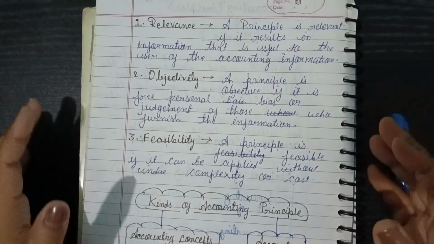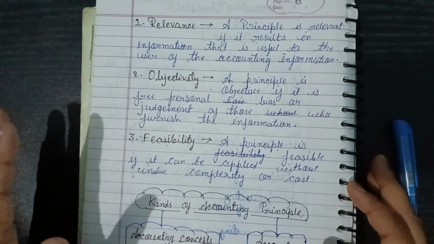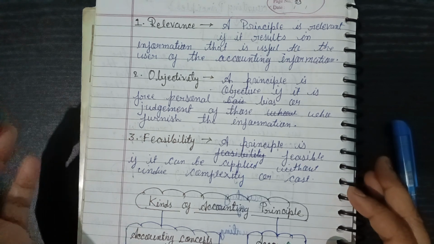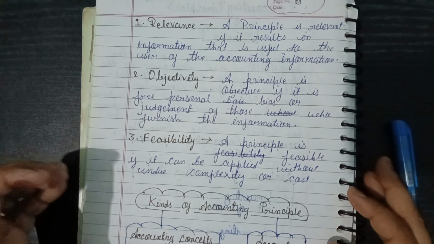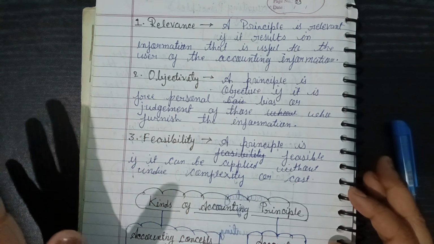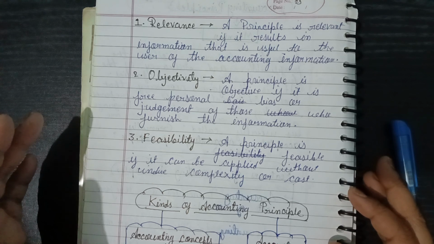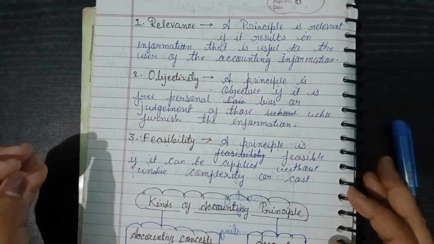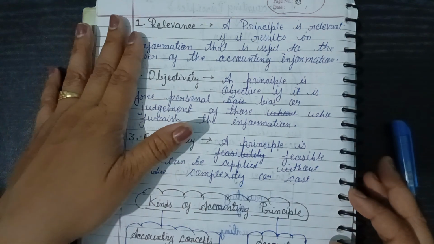Relevance means when we calculate and get a result, it will be useful for the business. We get information and a result, and it must be useful for the business. So that is the relevance.